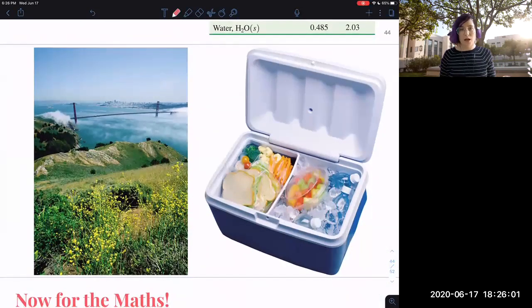So the high heat capacity of water is the reason why you can put ice in a cooler and it keeps stuff cold, because it absorbs the energy from your food and doesn't melt. Also a reason why if you live on the coast, your temperatures are much more mild, because there's a lot of water in the air, so it absorbs the energy from the sun instead of making the air hot.